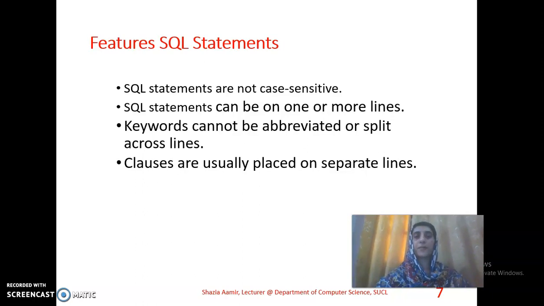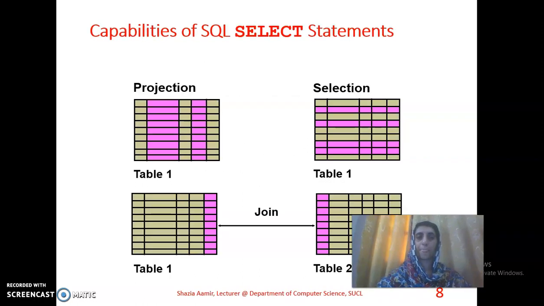SQL statements can be more than one line. Keywords cannot be abbreviated or split across lines. Clauses are usually placed on separate lines to increase the readability of the query.